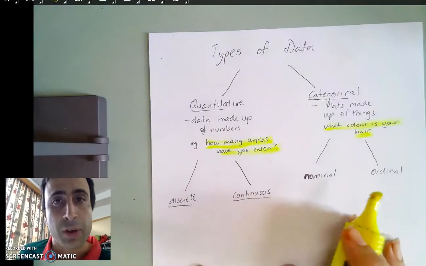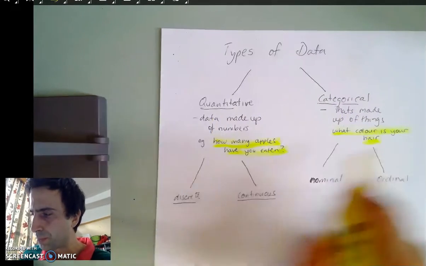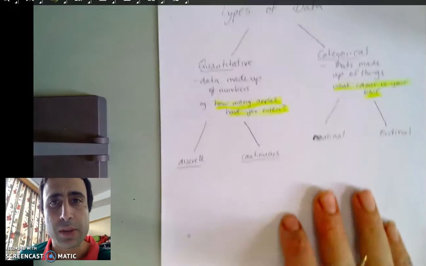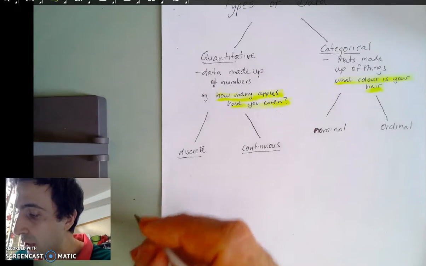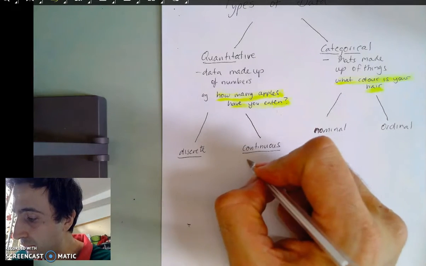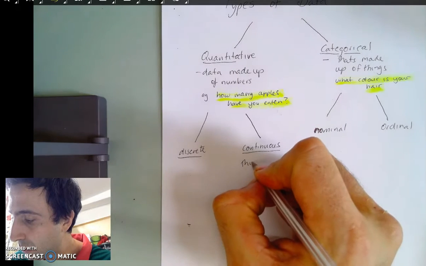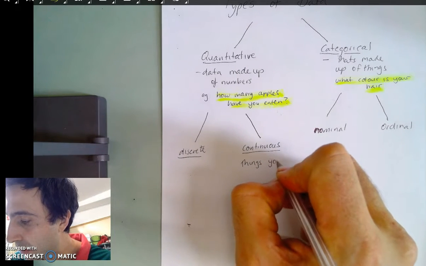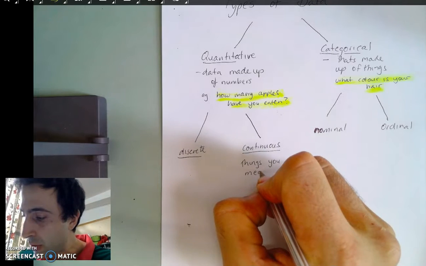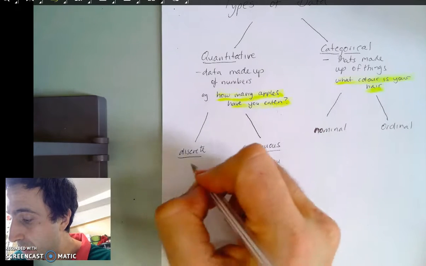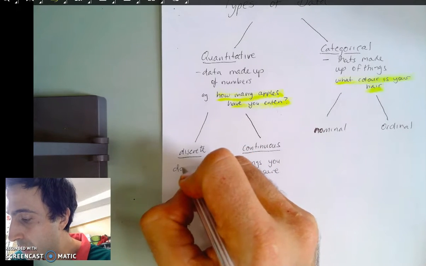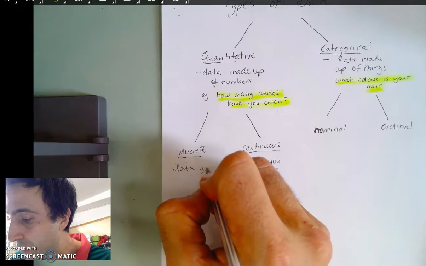So if I was going to break up quantitative data into two different types, there's two different types of quantitative data. There's continuous data, which are things that you measure. And there's discrete data, which is data you count.